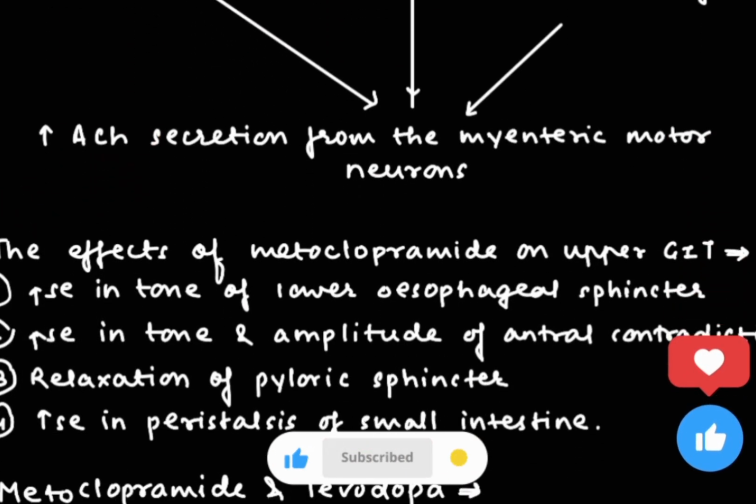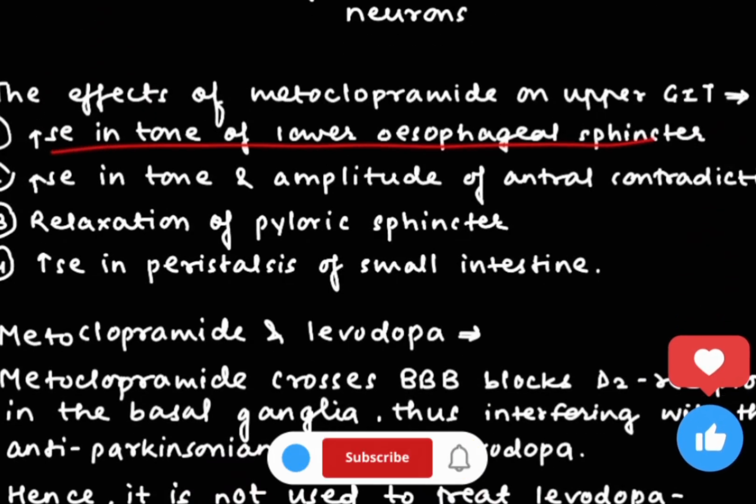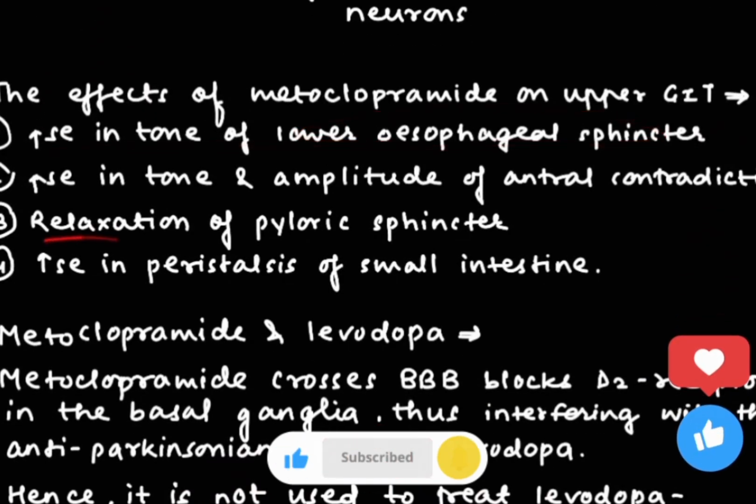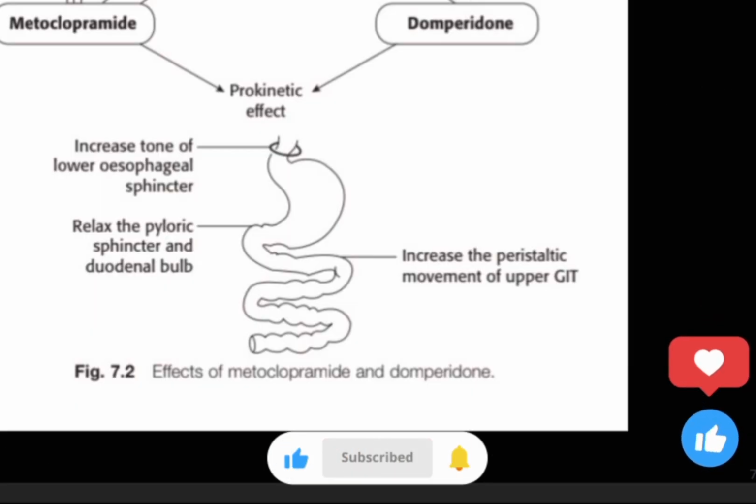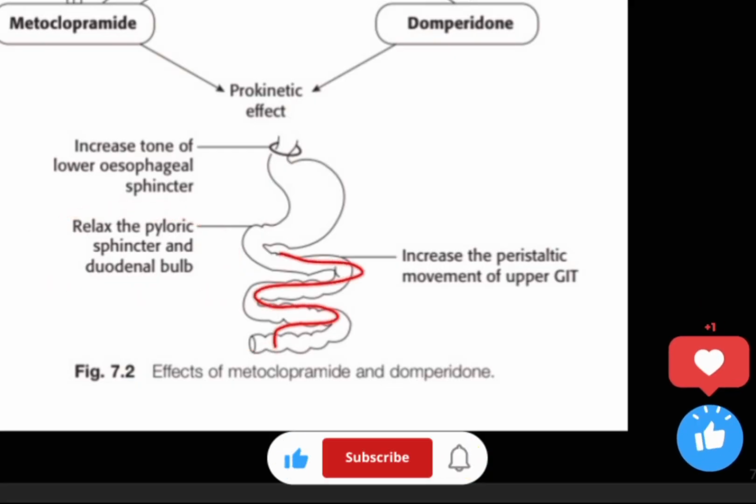Now there are some effects of metoclopramide on the upper GIT: it will increase the tone of the lower esophageal sphincter, as well as relax the pyloric sphincter, and increase the peristalsis of the small intestine. As you can see in this figure, it will increase the tone of the lower esophageal sphincter, relax the pyloric sphincter and duodenal bulb, and third, it will increase the peristaltic movement of the upper GIT.